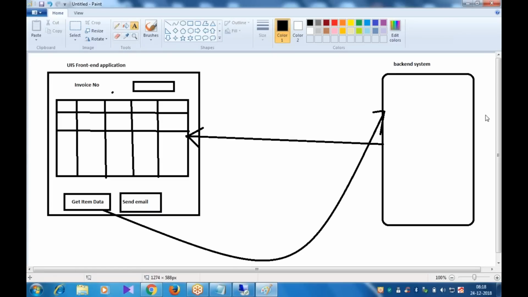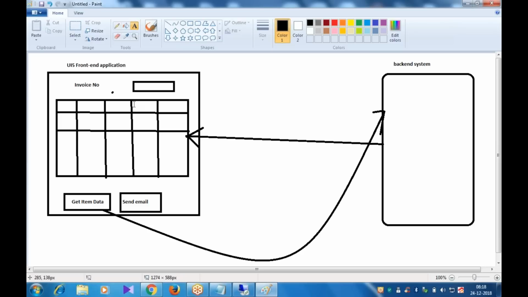That's why, as of now, we are dealing only with the backend. Once we are done with the backend, almost we are done. Then we'll start with the front end. In the front end, we'll see how to send the request to the backend system, how to read the data, how to submit the data. After reading the data, how we will show it to the user, how we project it to the user. That we have to control from the front end only.